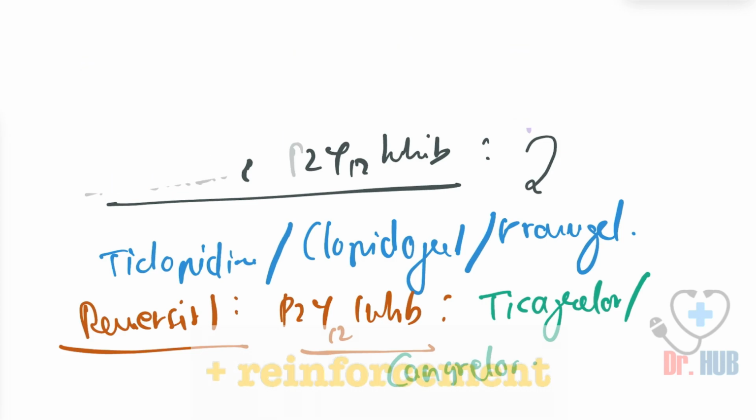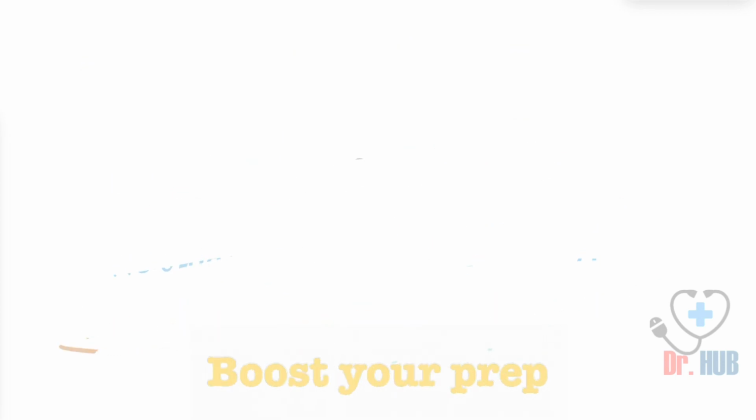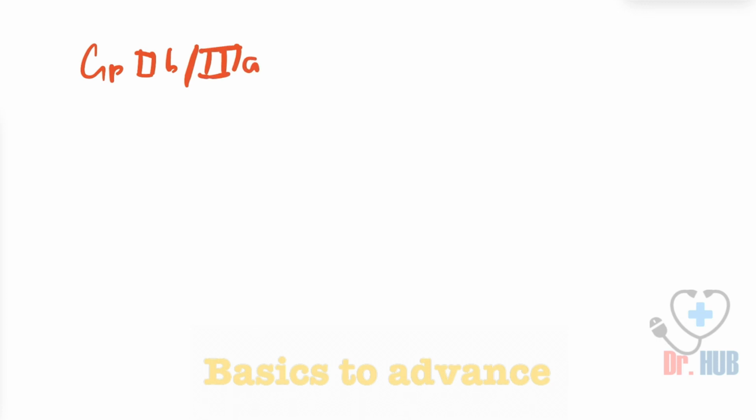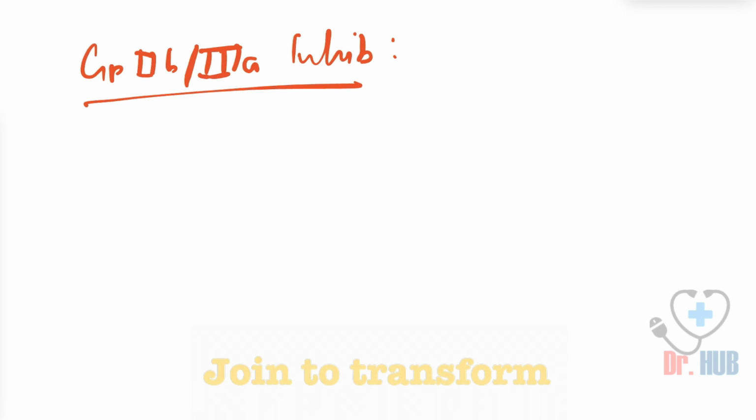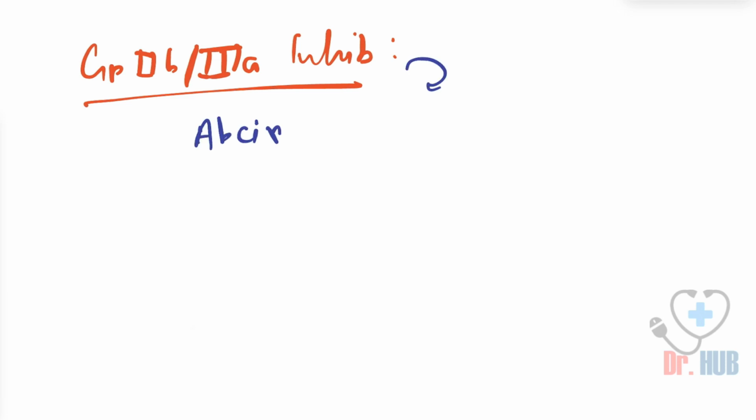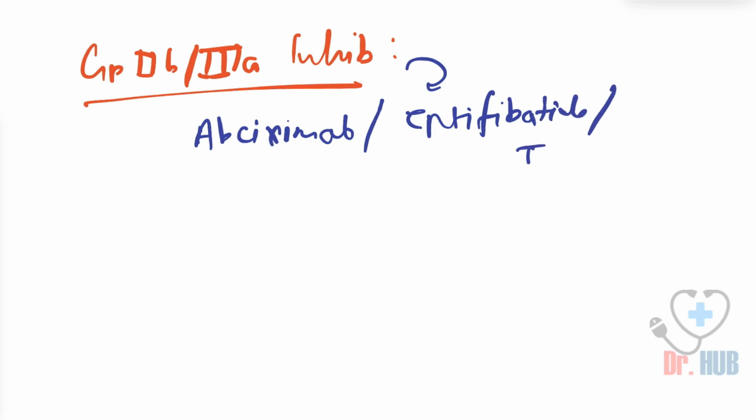Next, we move on to the GP2B and 3A inhibitors. What is special about this? These drugs include abciximab, then eptifibatide, and also tirofiban.